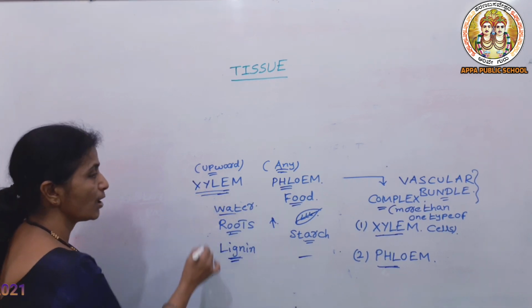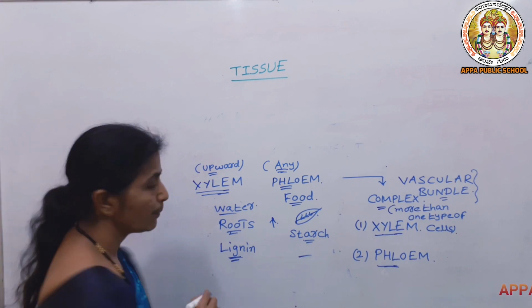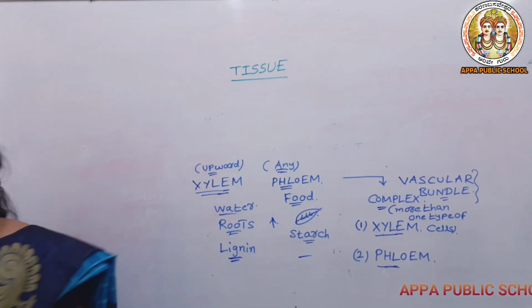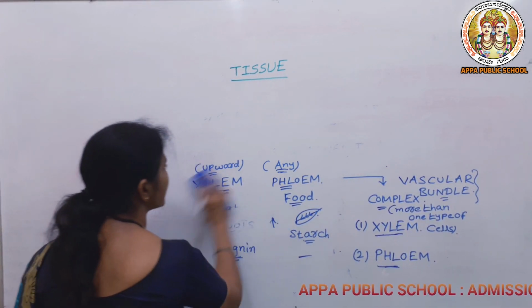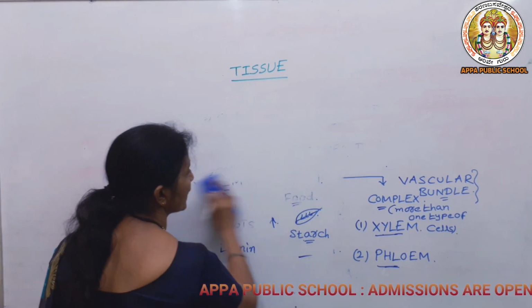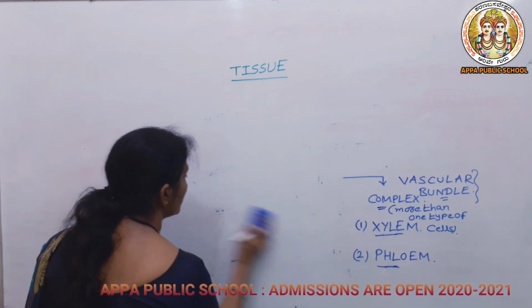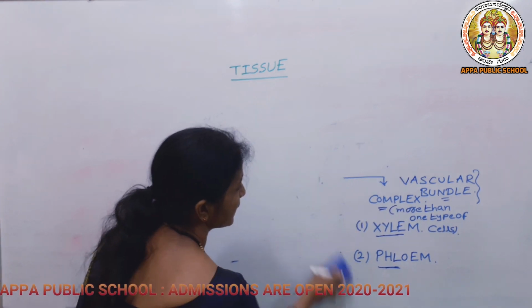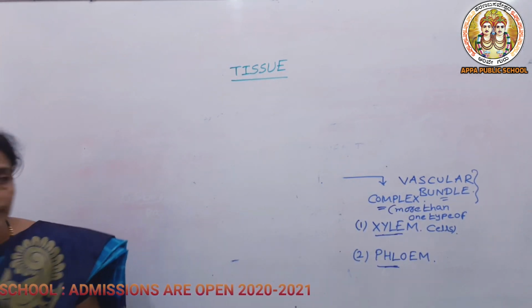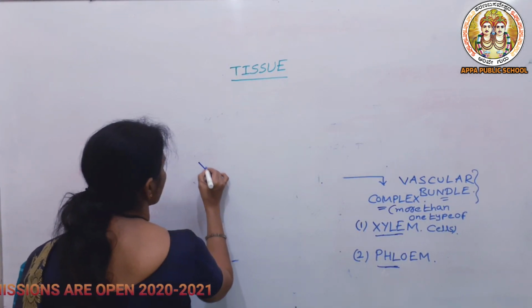So what are the components? Let us write on the board. What are the components of xylem and what are the components of phloem? The xylem consists of 4 types of components, that is 4 types of cells.